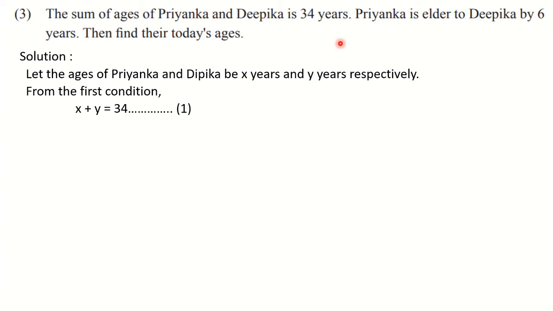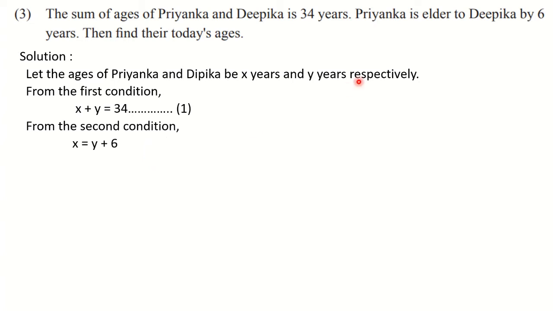Now let us read the second condition. Priyanka is elder to Deepika by 6 years. Priyanka's age we have taken as x and Deepika's age we have taken as y. Priyanka is elder, that means the value of x is bigger. The difference between them is 6. So what we can write from the second condition is, see, Priyanka is elder, so Priyanka's age x is written first, equal to Deepika's age plus 6 years. So y plus 6 is written.